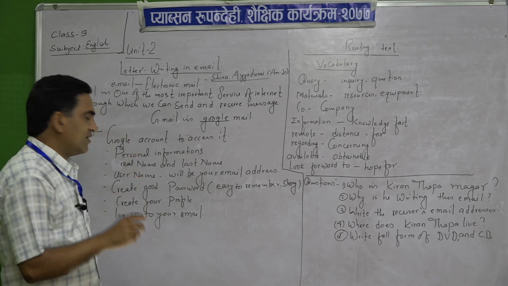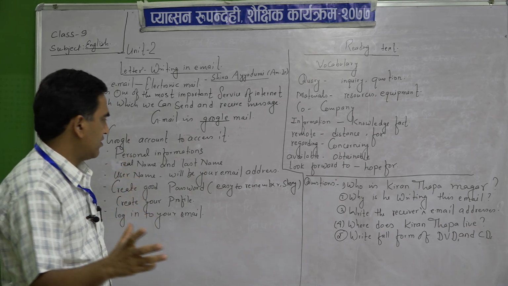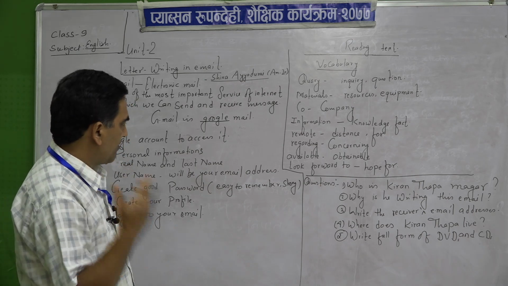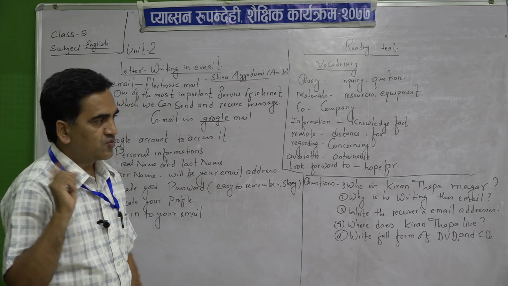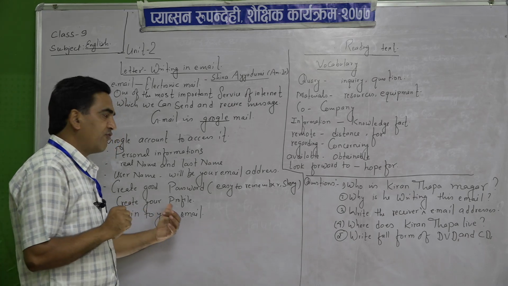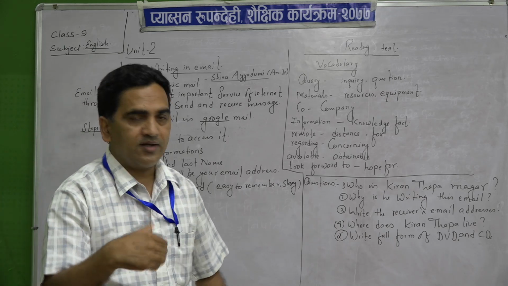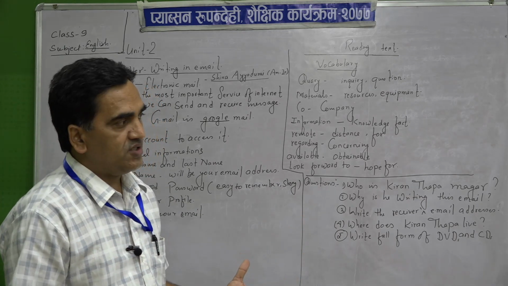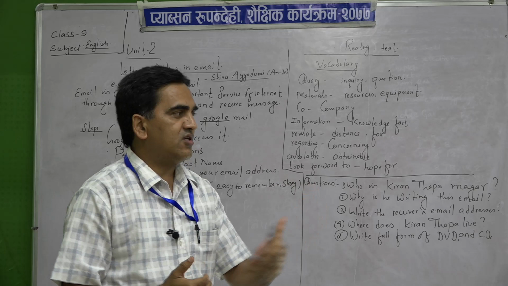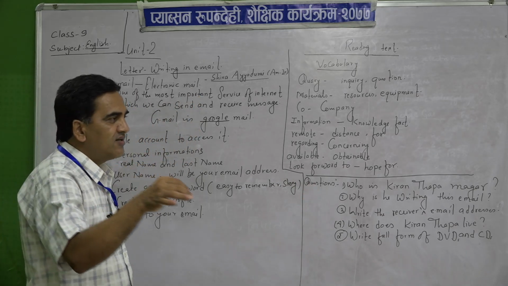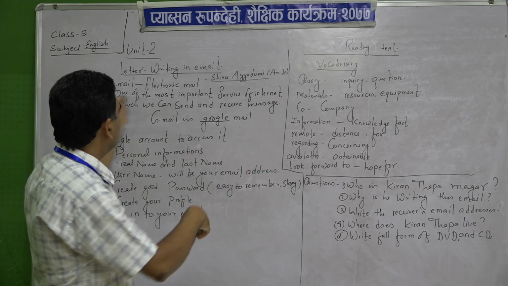Then make a password, which should be easy to remember and strong. Another step, create your profile and log in to your email. Through the email ID you can send the message. You can write a letter, and writing a letter in email is different.